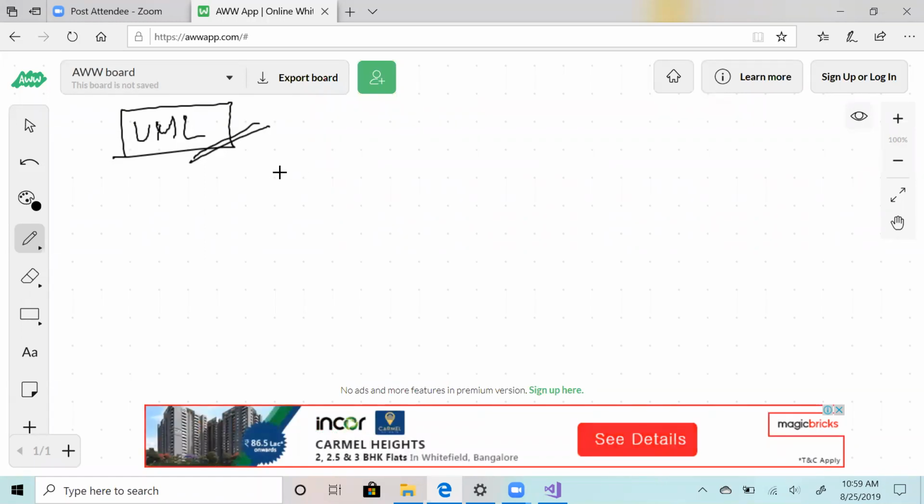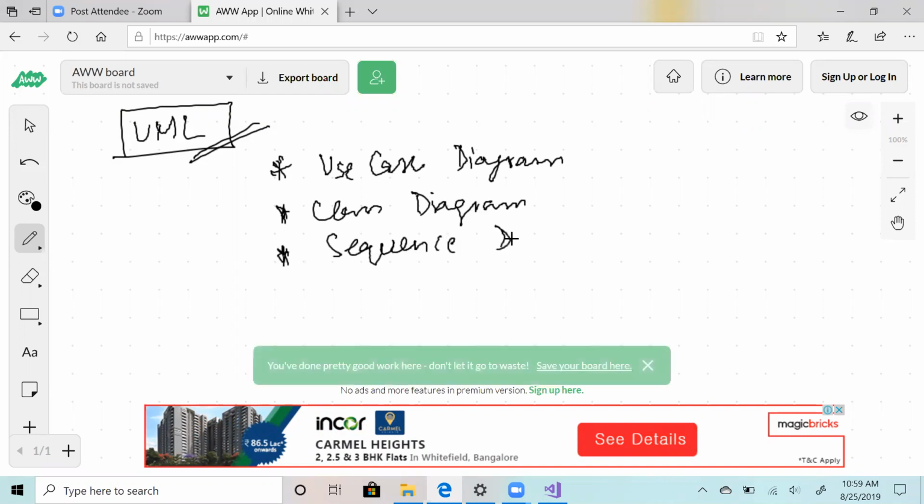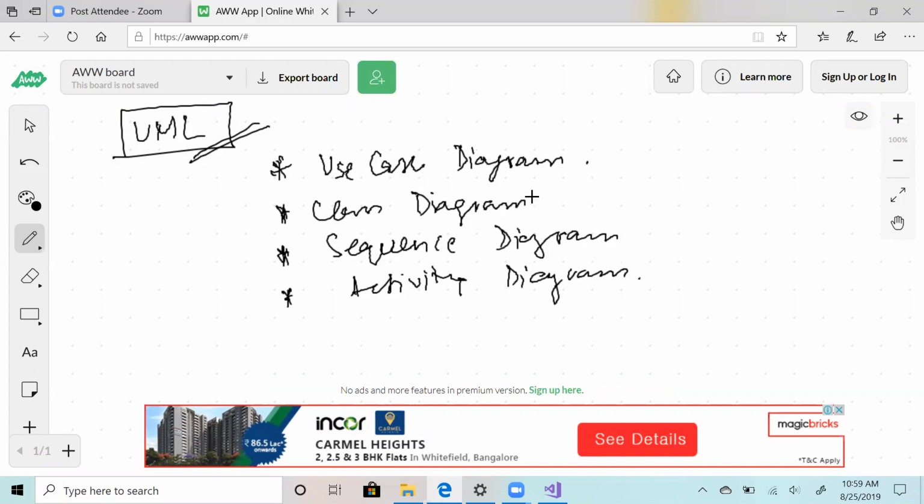UML diagram has multiple representations. We have use case diagram, then we have class diagram, then we have sequence diagram, and then we have activity diagram. All of these, you will be using them, and you will see all of these make sense depending upon the use case. So firstly, use case diagram.